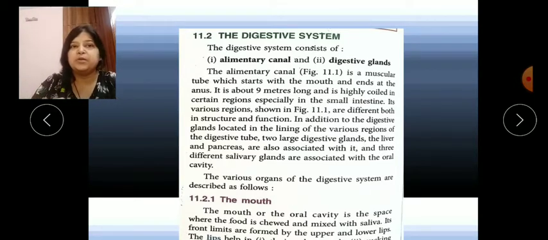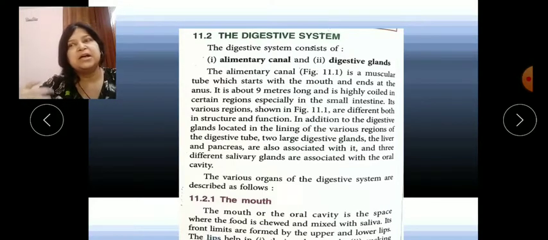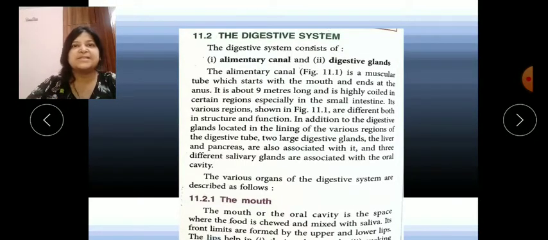It is a muscular tube which starts from the mouth and ends in the anus. It is given in class 6 also. This tube is 9 meters long and very highly coiled, like the small intestine and large intestine. Each organ, for example the food pipe and the stomach, has a different structure and function, but all are connected with each other and help in the digestion process.